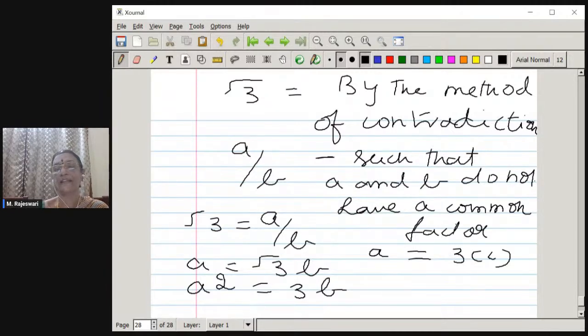We are introducing a third integer c. Therefore, what do you get? You will get a is equal to 3 times a number c, and a square is equal to 3b square. Therefore, a square is equal to 9c square. We will get 9c square.